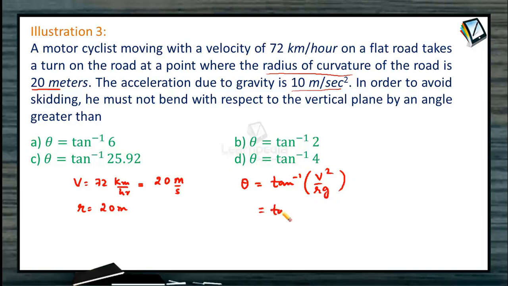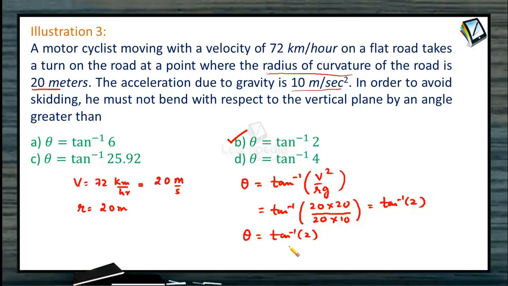We can get tan inverse of velocity 20, 20 into 20, 20 square, divided by radius 20 into 10. So that is tan inverse of 2. So theta should not be greater than tan inverse 2. So the option tan inverse 2, option B, is the correct option.